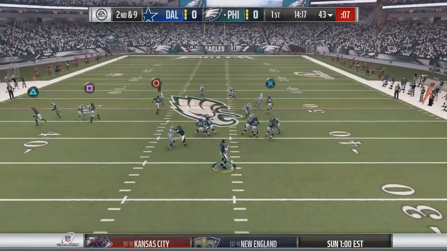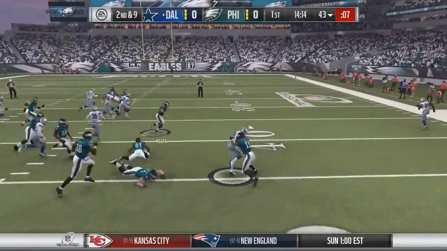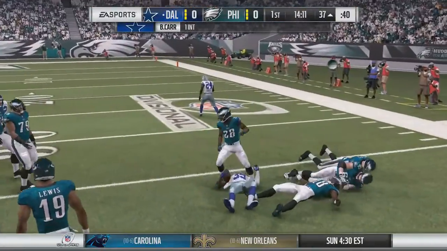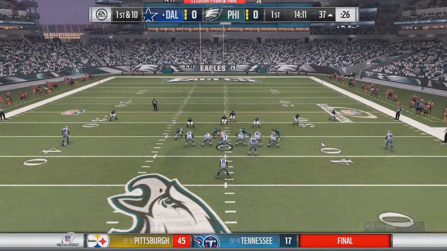So we jump to 2nd and 9. Carson Wentz in shotgun, goes to the outside, and it's picked off by Brandon Carr at the 50-yard line. He breaks a tackle from Desmond Lewis and is finally going to be brought down to the 37. Not exactly the ideal start that Carson Wentz had in mind. So that will lead to 1st and 10.